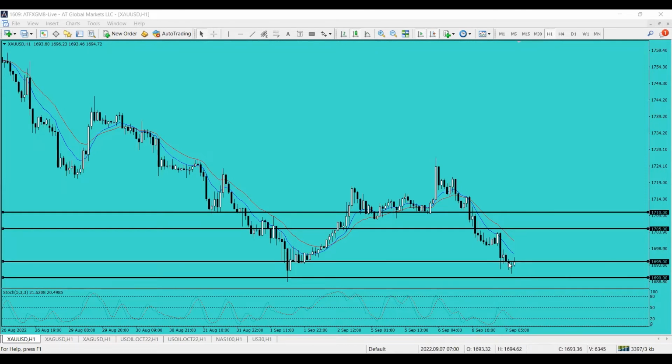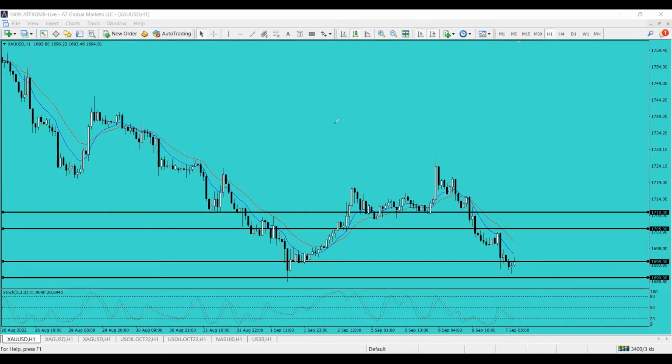But as you can see here, the price is currently traded at 1695. Personal opinion, I will wait for the stochastics to retrace on the upside, and then from there, if the price is near 1695, and if it's traded below, then you might re-enter once again. But for the 1690 area,